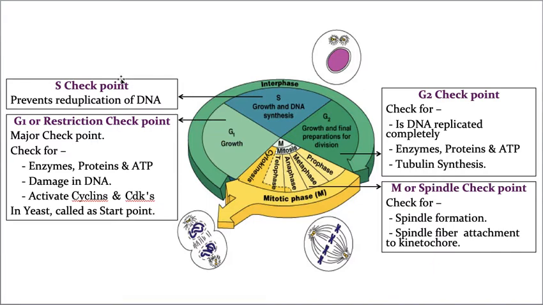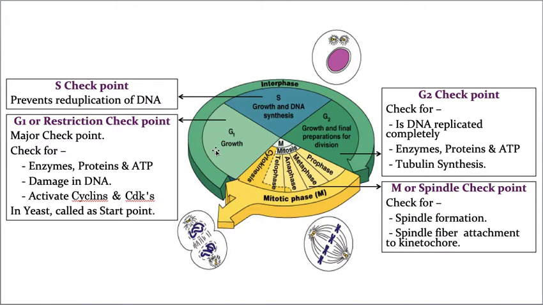Now the next one is the S checkpoint. I don't know why proper priority is not given to the S checkpoint. Scientists and cell biologists take only three checkpoints: G1, G2, and M checkpoint. Many textbooks are not even mentioning the S checkpoint, but still, the S checkpoint prevents the reduplication of the DNA.